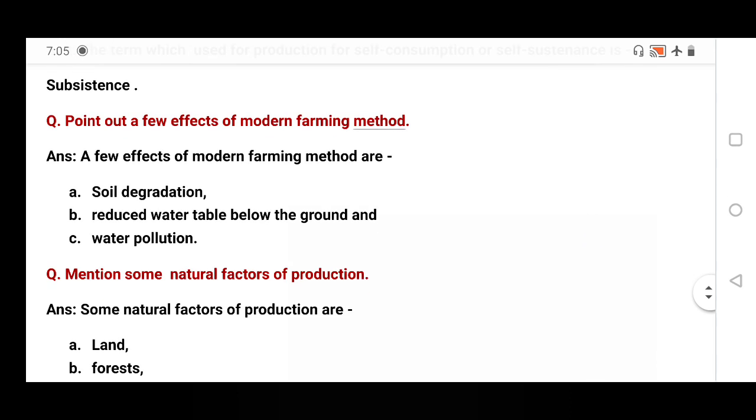Point out a few effects of modern farming methods. Here effects means bad impacts, ill effects, not good for us. A few effects of modern farming methods: soil degradation. What does soil degradation mean? We are plowing many times in a year for more than one crop cultivation. We are applying chemicals, chemical fertilizers, pesticides, etc. That's why soil is degraded.